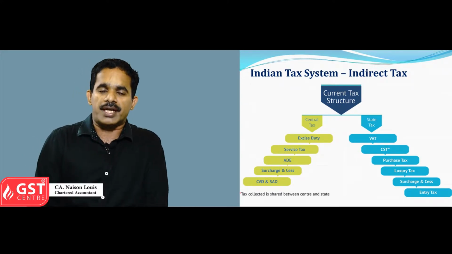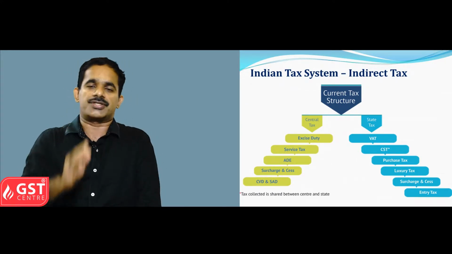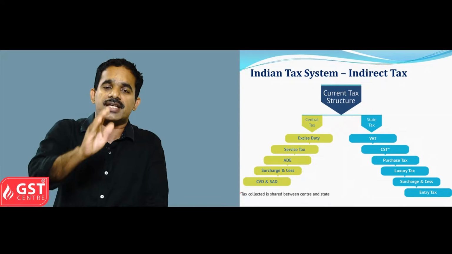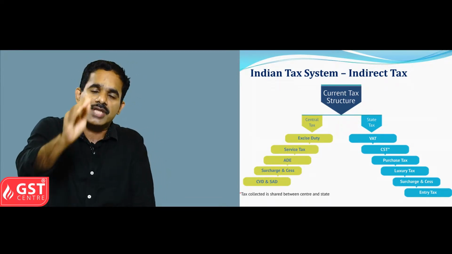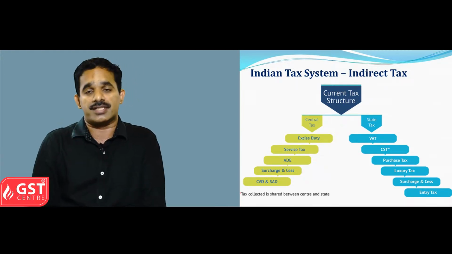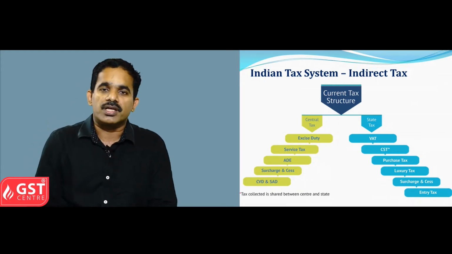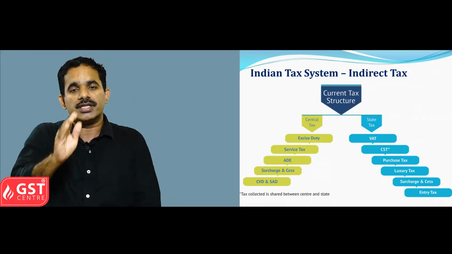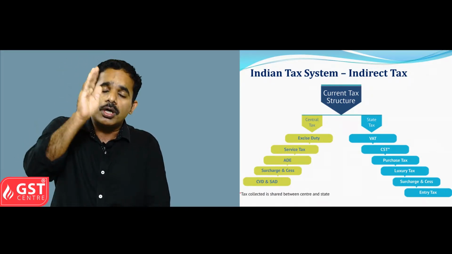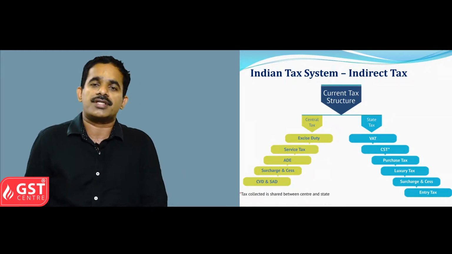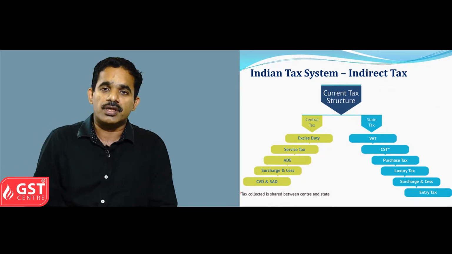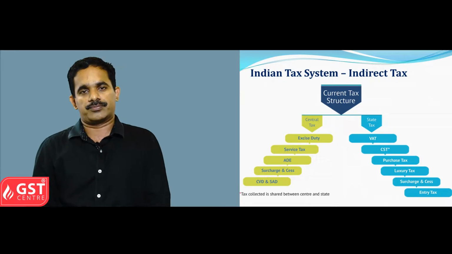The central government administers the excise duty, the customs duty, service tax, etc. And state governments administer the sales tax and VAT and such taxes. The central government has the power to levy tax on manufacture of all goods, except alcohol, narcotics and opium. At the same time, in the case of services also, the central government charges service tax.